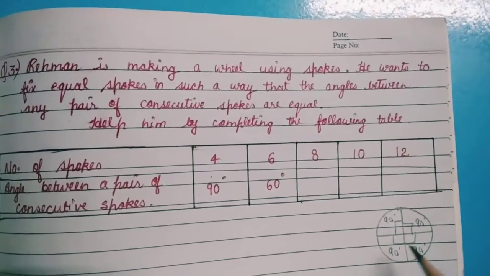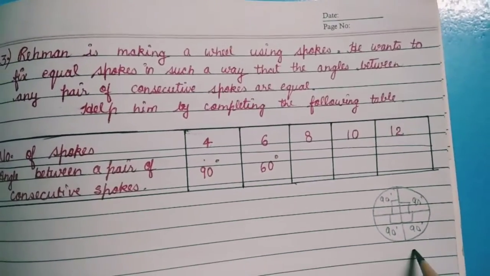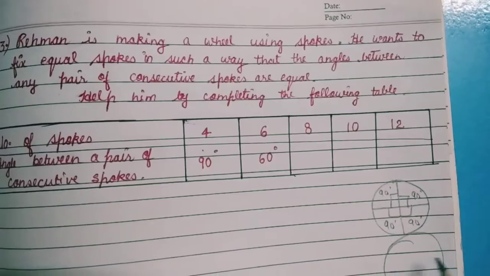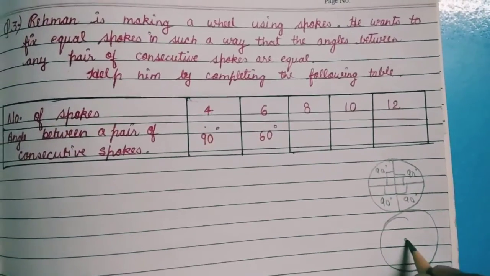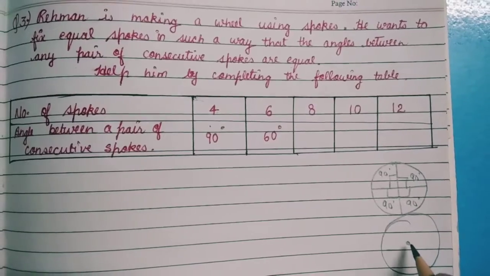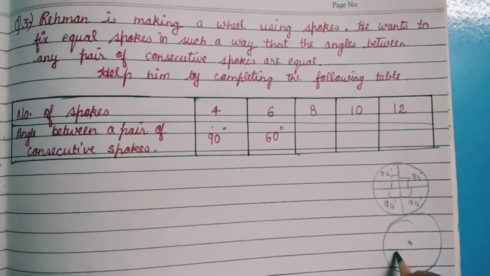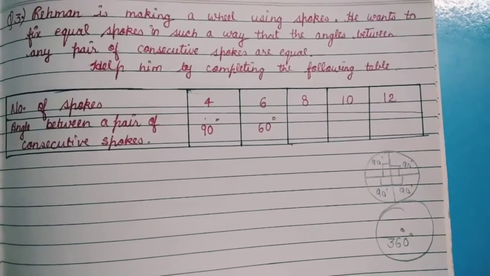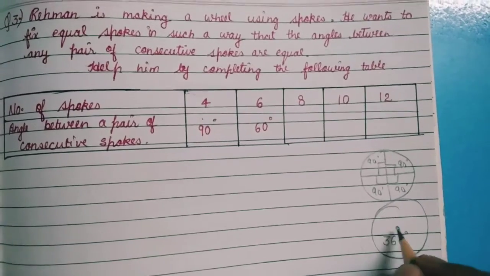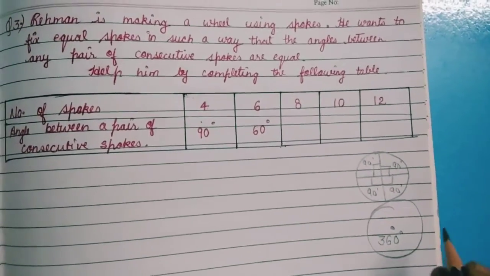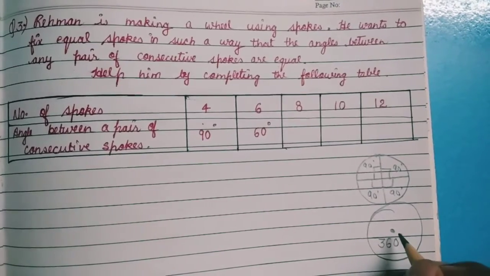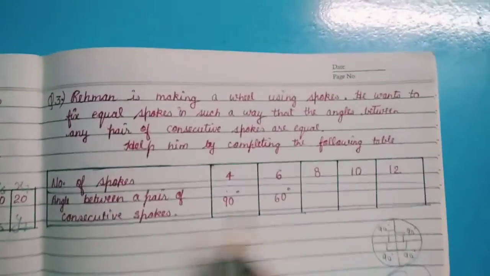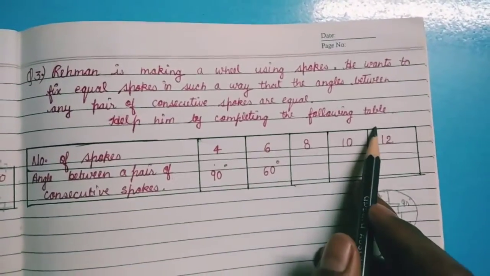So where are the spokes fixed? The spokes are fixed in a wheel, and the wheel is the shape of a circle, and in the middle of the wheel, which means the center, there is a complete angle of 360 degree. So whatever the number of spokes fixed inside the wheel, that will divide 360 degree. Now the question is, help him by completing the following table.